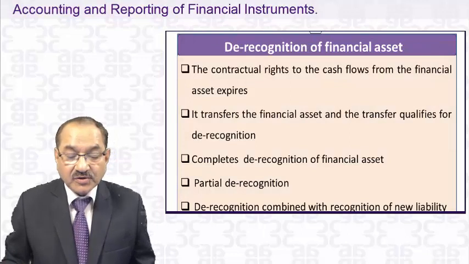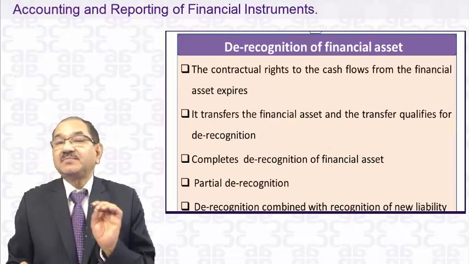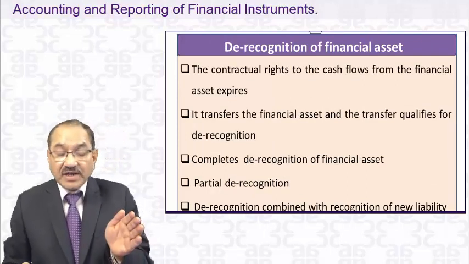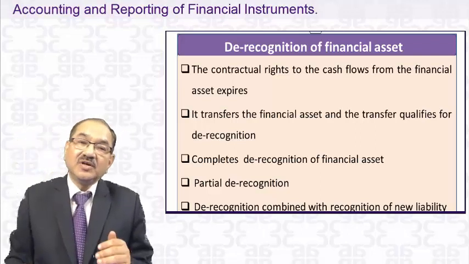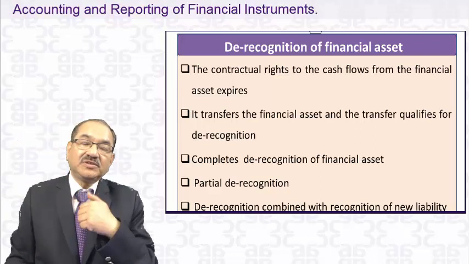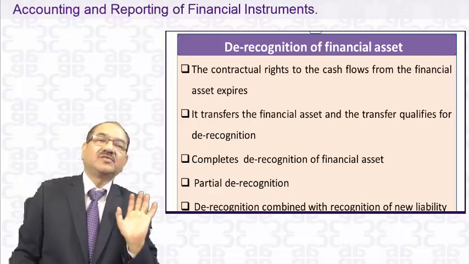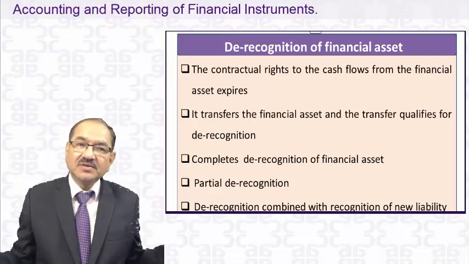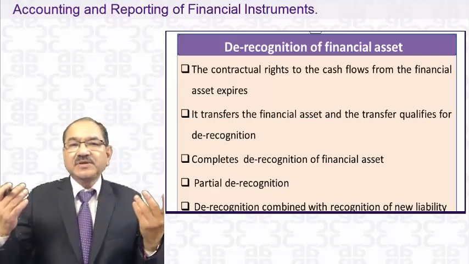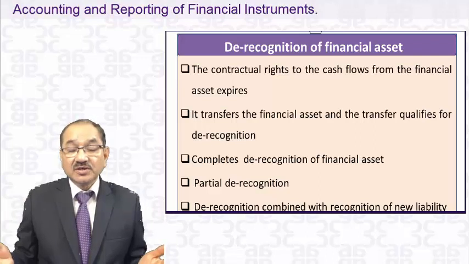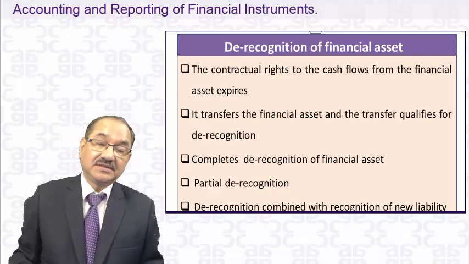Now I go to the derecognition of financial assets. Questions have appeared in the past about derecognition. Derecognition means when you remove the financial asset from your books of accounts. Suppose it's a case of a loan: it will be removed when you have sold the loan or you have received the loan. Or if it has become sure that the loan will not be received, it has become bad, then again you will remove it. That is called derecognition of the financial assets.